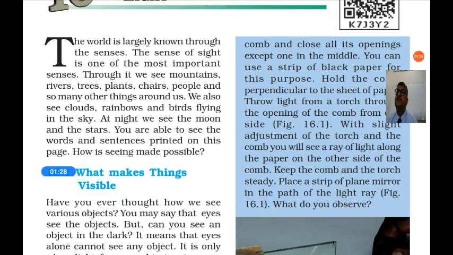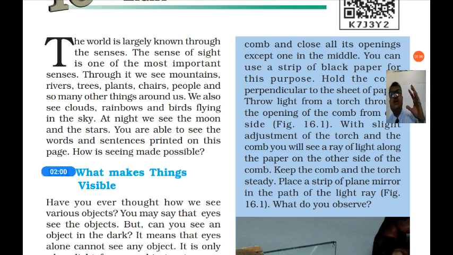life. Through it we see mountains, rivers, trees, plants, chairs, people, and so many other things around us. Everything appears to us because of the sense of sight. We also see clouds, rainbows, and birds flying in the sky. And at night we see the moon and stars. And you are able to see the words and sentences printed in the book.